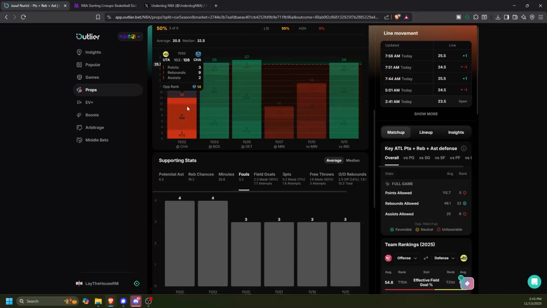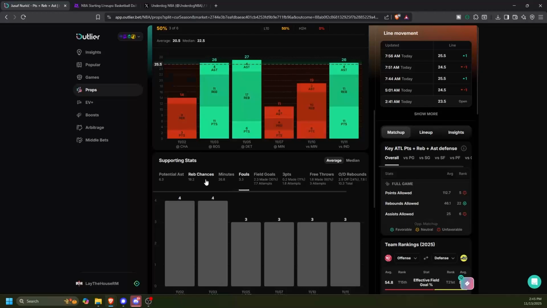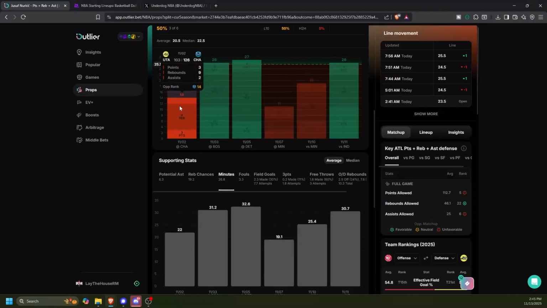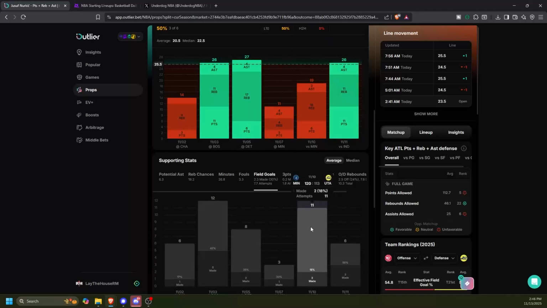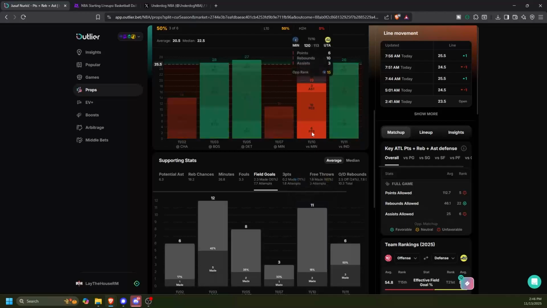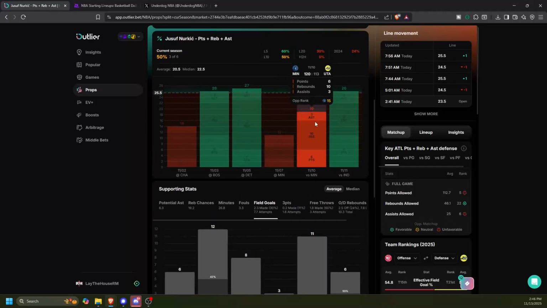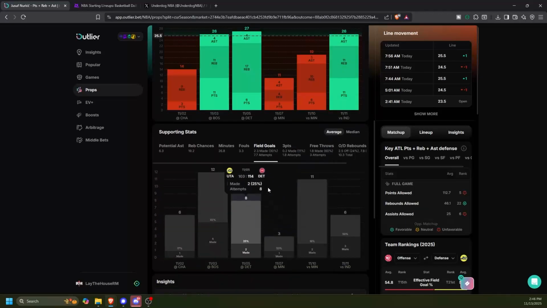Same thing with this Charlotte game. They got blown out by 23 points. He only played 22 minutes. I guarantee you he sat the majority of the end of the game there. And then this Minnesota one, it might have just been a matchup thing, but he went 2 of 11 from the field. So if he went 5 out of 11, he probably would have almost gone over this number. He would have been 25, so just under it. And that's not even asking for much.